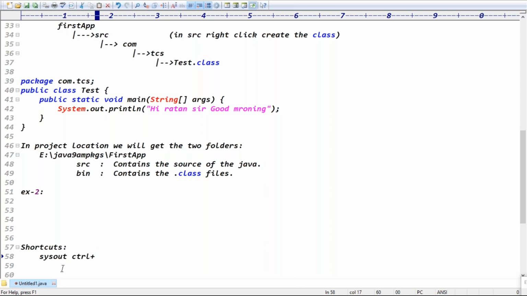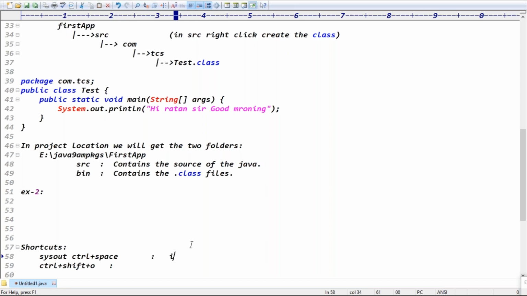You write sysout, Control Space, then you get System.out.println. The second shortcut we frequently use is to remove unused imports: Control Shift O.